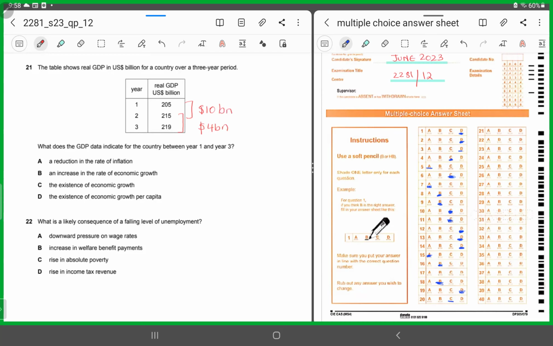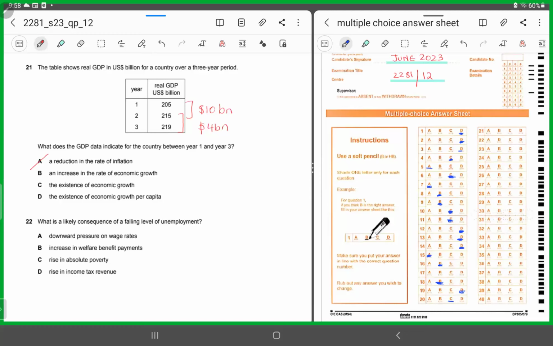All right. What does the GDP data indicate for the country between year 1 and year 3? Option A says a reduction in the rate of inflation. Now, we cannot say anything about the rate of inflation looking at this table. So, A cannot be the option.